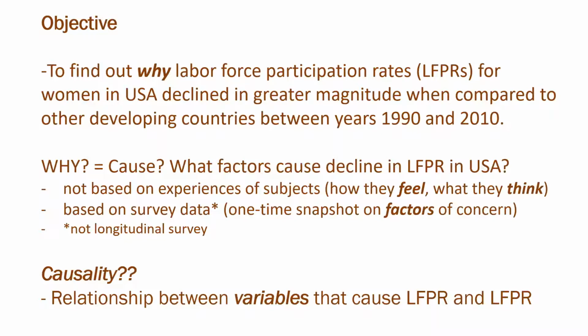So we're still trying to arrive at what methods we should use. Now it sounds like the question is really why. So when do we ask a why question? We want to understand cause, right? What causes what? In this case, the question is, what factors cause decline in LFPR in the USA? And the same factors do not cause decline in the other countries, which is why there is a difference. There's a decline in greater magnitude, like I mentioned in the objectives.